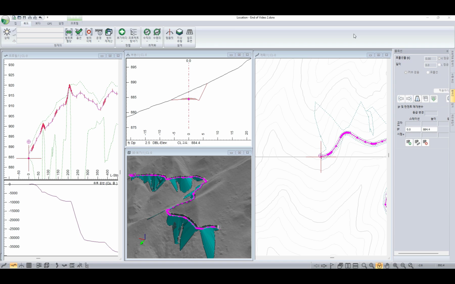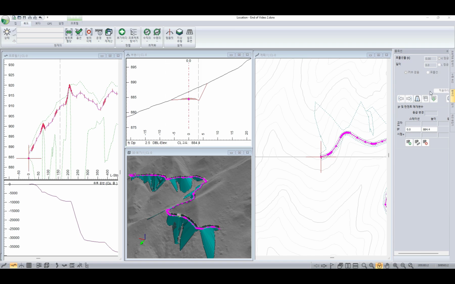Now, this part in particular will focus on creating the vertical alignment, and within that there are several ways we can create our vertical alignment. So this is option 2 of 3 options we'll present. Option 1, we showed how to create the vertical alignment with our mouse. Option 2, we're going to create the vertical alignment tabularly.